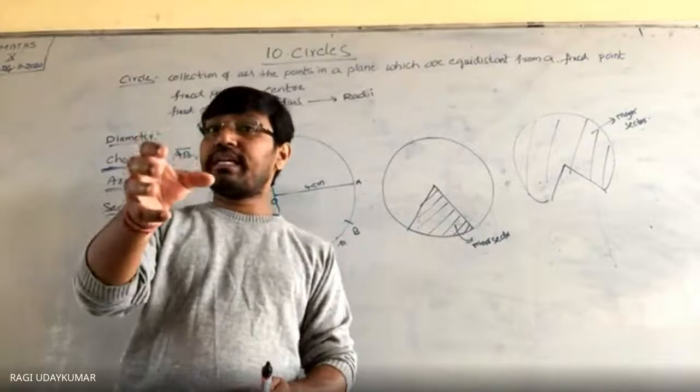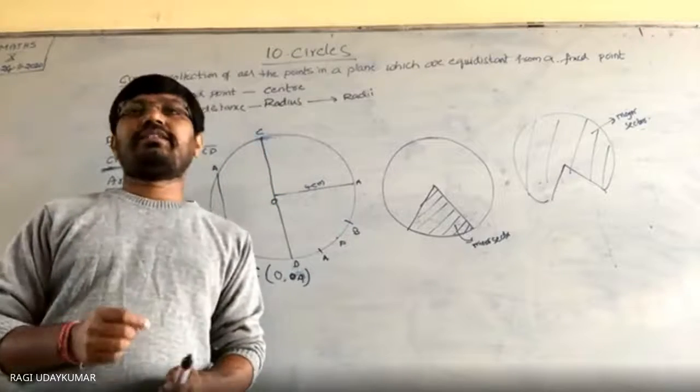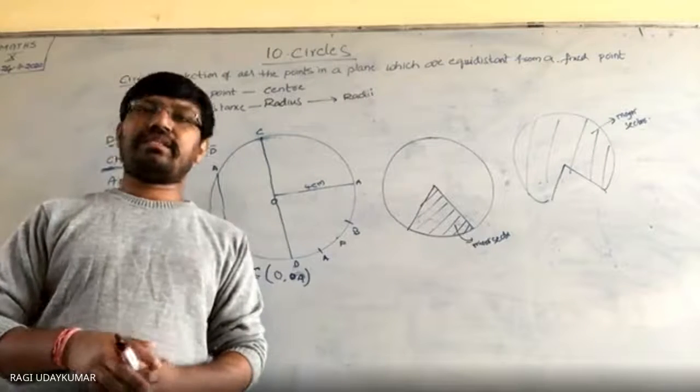Whenever you see that object, you should think, oh, this is a sector. That's mathematics actually. Mathematics is everywhere in your life.